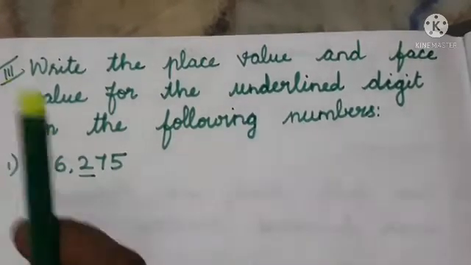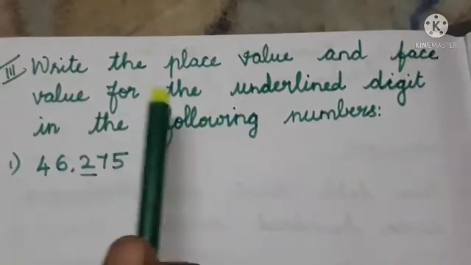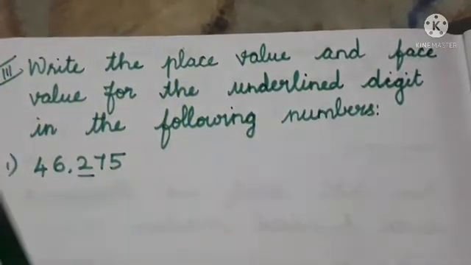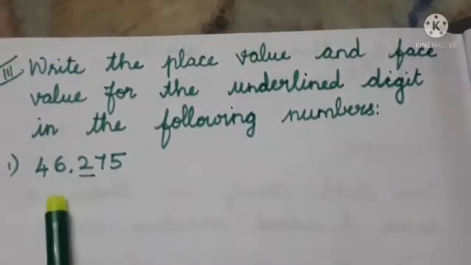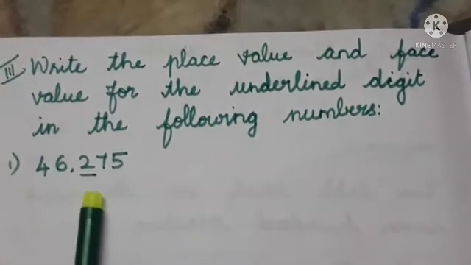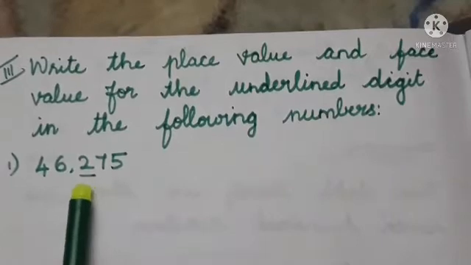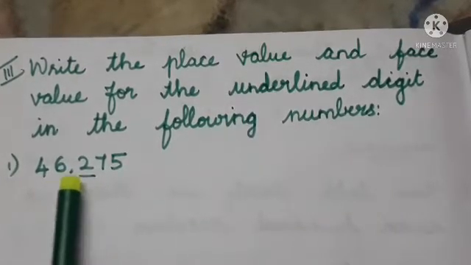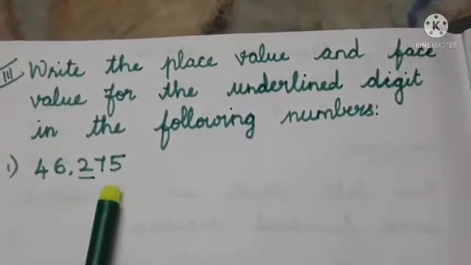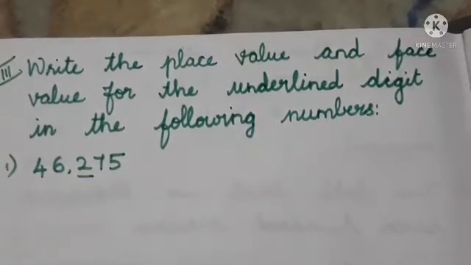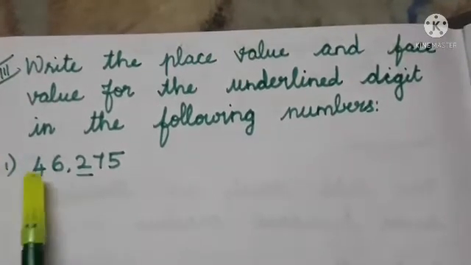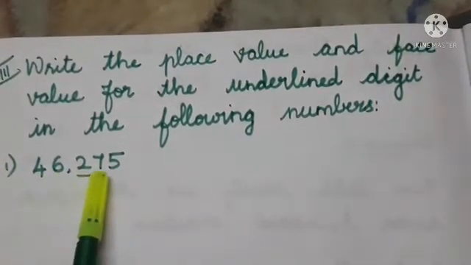We know how to write the place value and face value, isn't it? Based on that, we are going to write the face value and the place value for the underlined digit, for the underlined digit alone. No need to write the place value and face value for the remaining digits. So listen, the first question we have is 46,275.